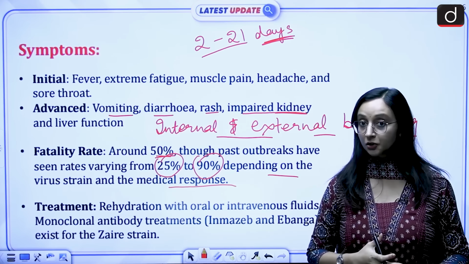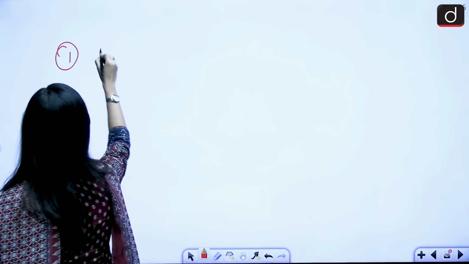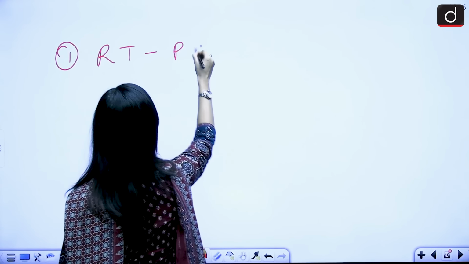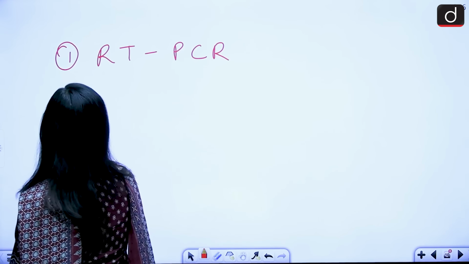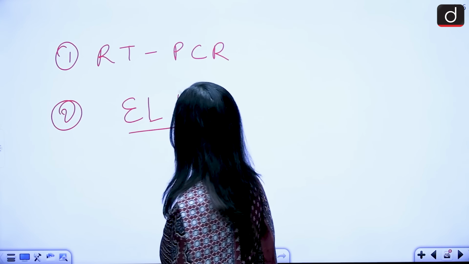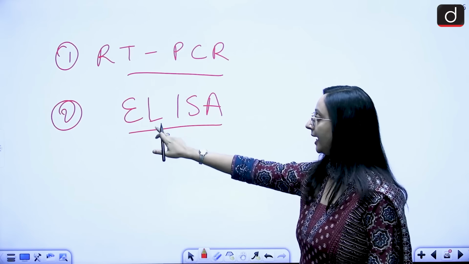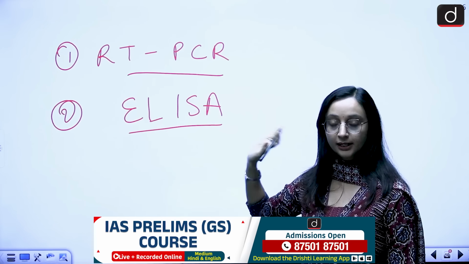And how does the diagnosis take place? So it's diagnosed by mainly two types of tests. We have RT-PCR and ELISA. RT-PCR, reverse transcription polymerase chain reaction, and ELISA, enzyme-linked immunosorbent assay.